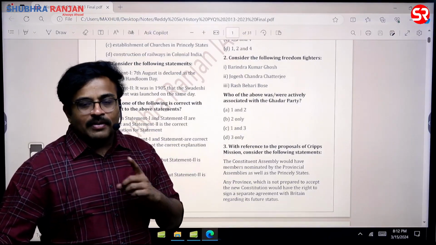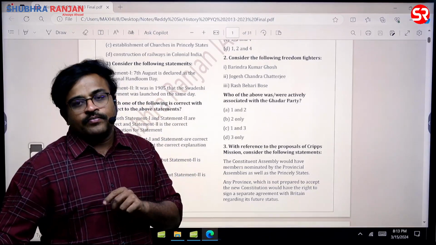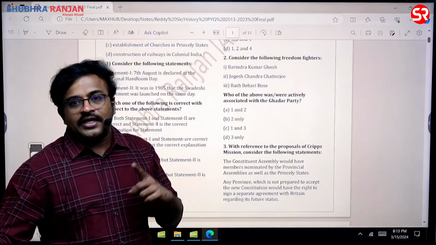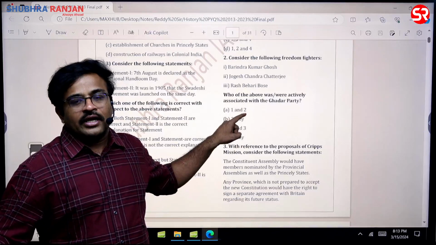So here you remember there are two people, Rash Behari Ghosh and Rash Behari Bose, sir. Ghosh is the person who was the president of the Indian National Congress in its 1907 Surat session, sir. Whereas Bose is the person who is involved in revolutionary terrorism.